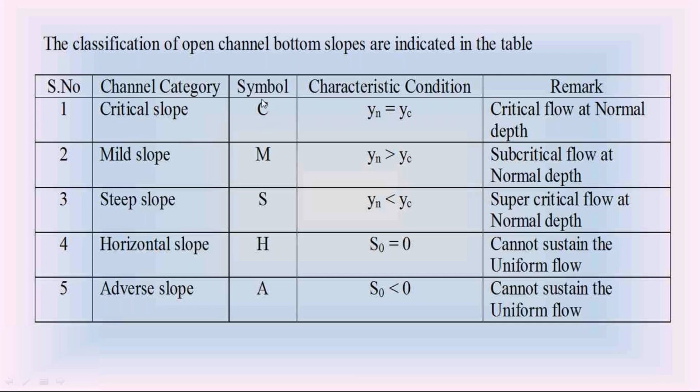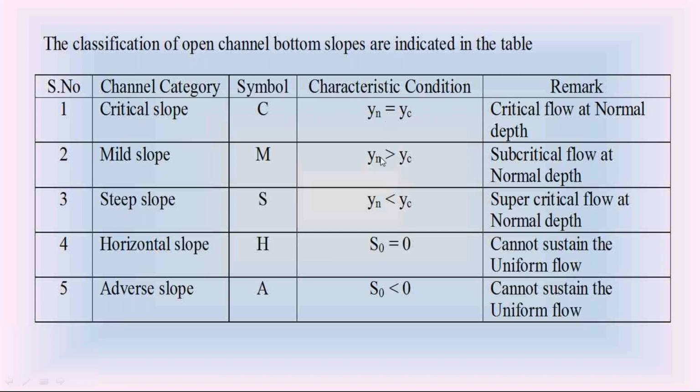So check these symbols in the different types of channel slopes. C indicates the critical slope, M indicates the mild slope, S indicates the steep slope, H indicates the horizontal slope, A indicates the adverse slope.